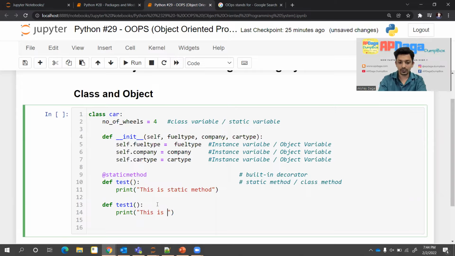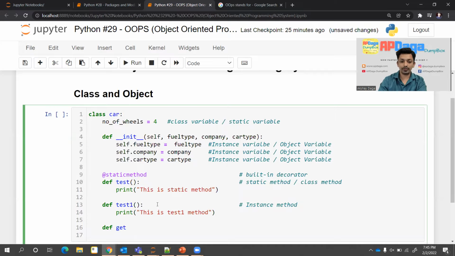So this is the test1 method, which we can call an instance method.